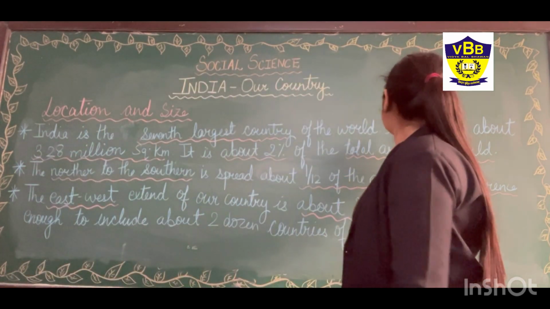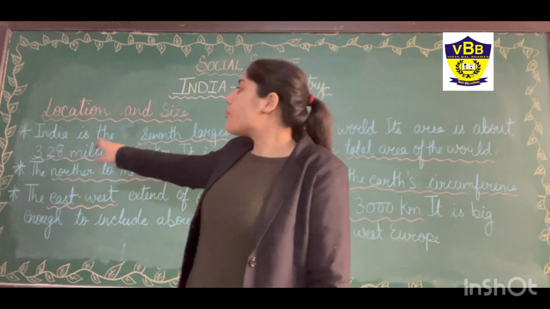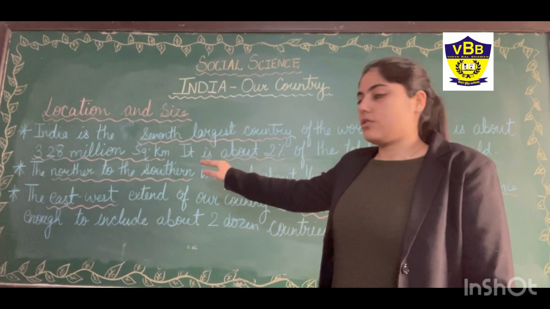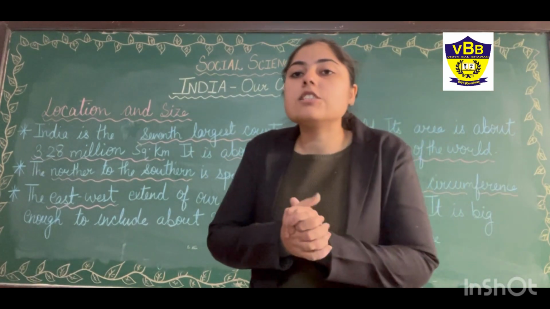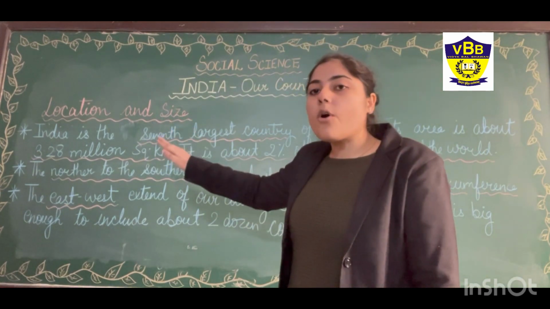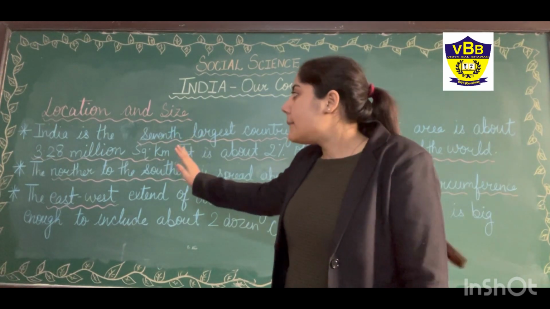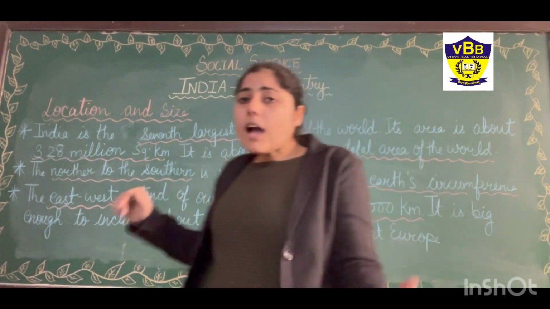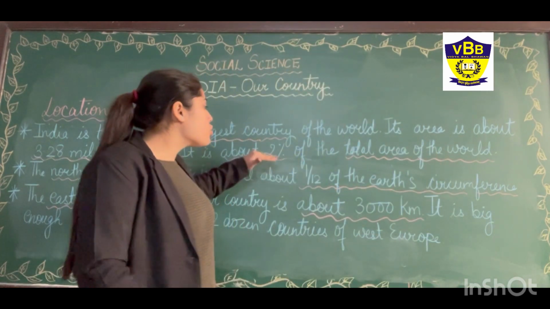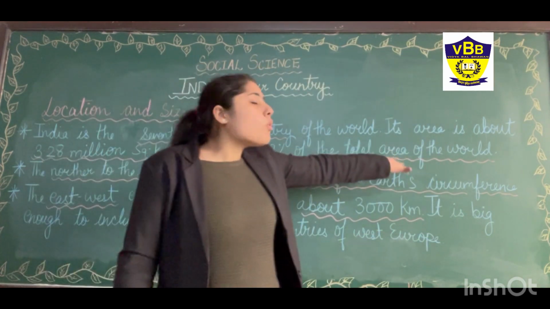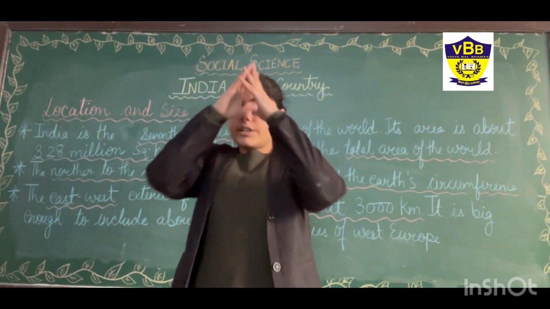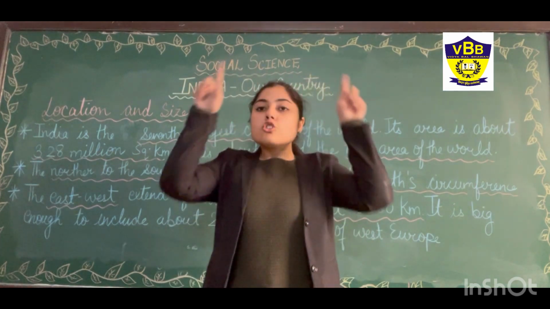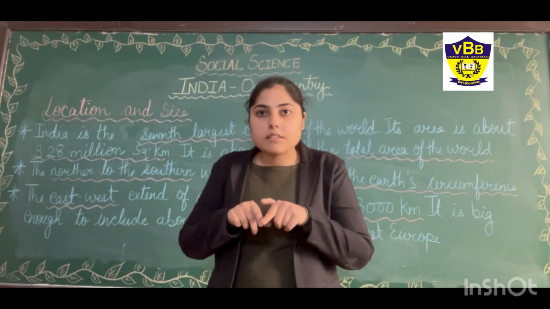Okay? And its area is about 3.28 million square kilometers. Okay? And if I talk about the percentage, it is 2% of the total area of the world. As we have seen, of the whole world, it takes 2% of the total area of the earth.